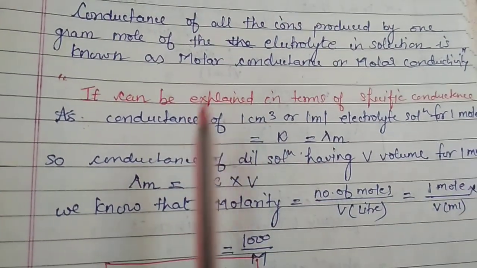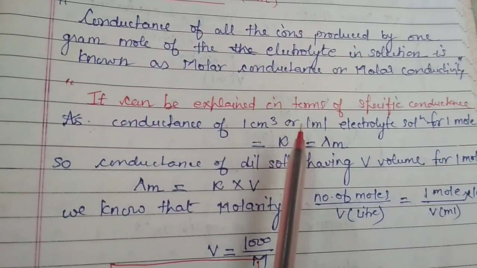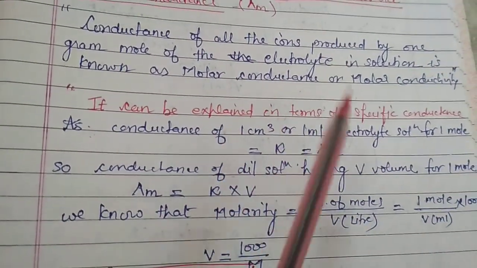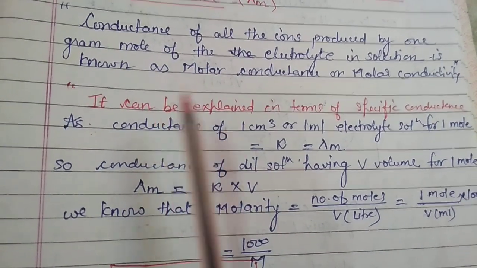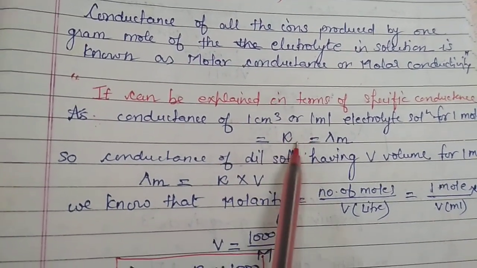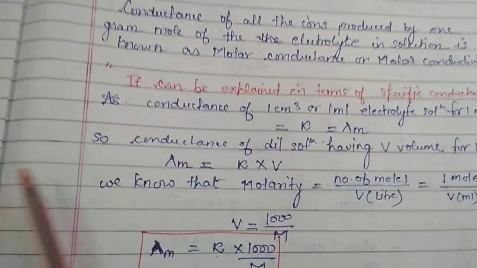And suppose 1 mole is dissolved in 2 ml of solution, 3 ml, 4 ml, 5 ml, what do I have to do? I have to multiply kappa with 2, 3, 4, 5, 6, whatever ml we have taken.